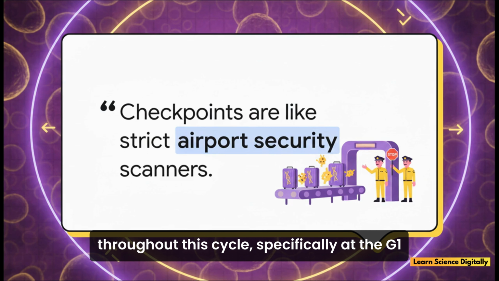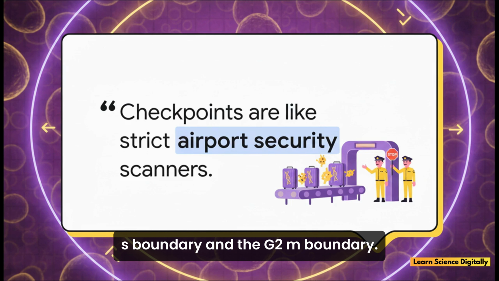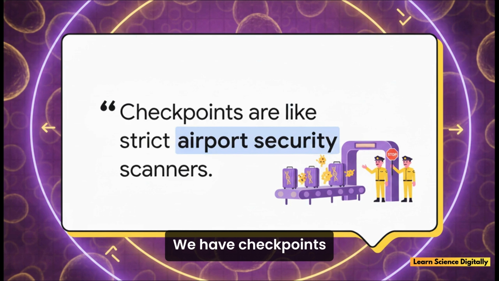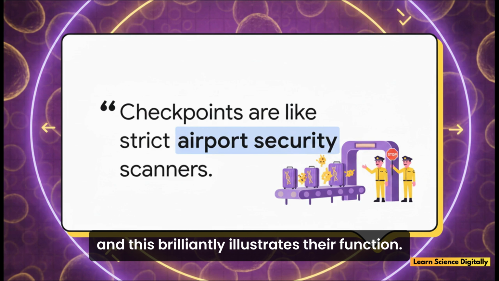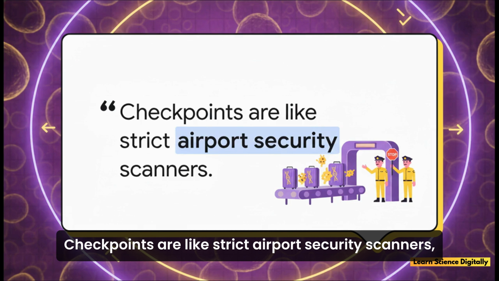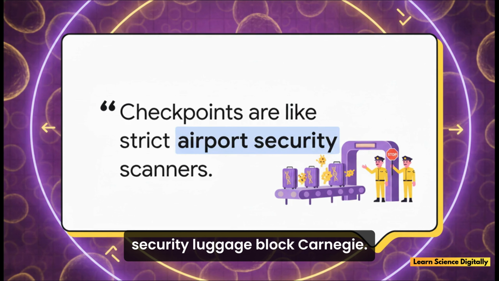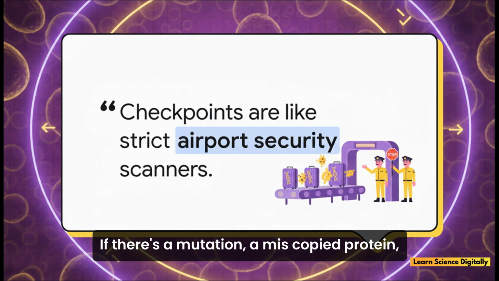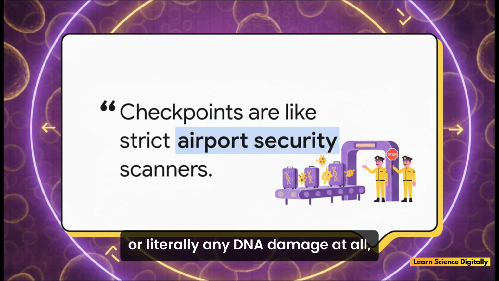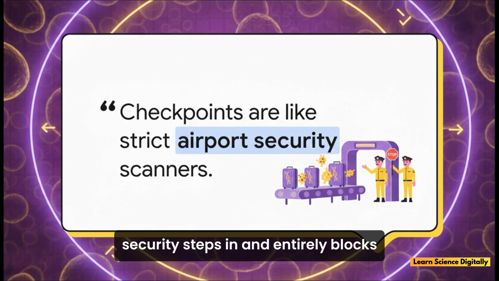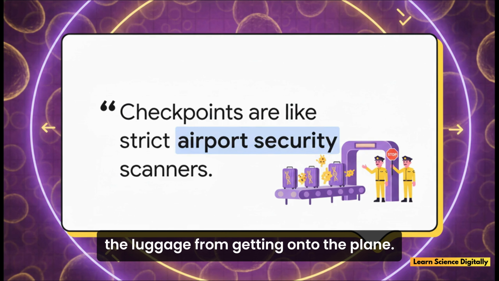Throughout this cycle, specifically at the G1/S boundary and the G2/M boundary, we have checkpoints, and this brilliantly illustrates their function. Checkpoints are like strict airport security scanners. Agar DNA में कोई damage है, security luggage block कर देगी. If there's a mutation, a miscopied protein, or literally any DNA damage at all, security steps in and entirely blocks the luggage from getting onto the plane.